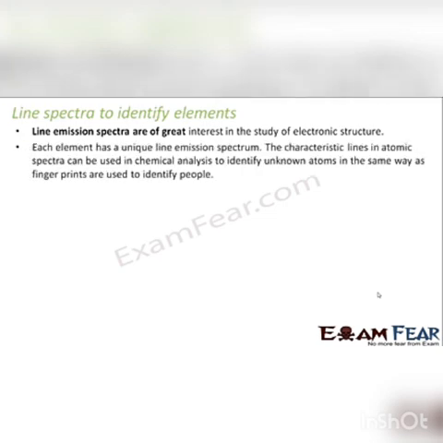Each element has a unique line emission spectrum. This is what I was talking about some time back. I told you, right? Like every human being has a unique fingerprint, so by looking at the fingerprint, you can identify whom it belongs to. Similarly, by looking at the line emission spectrum, you can identify which element emitted this spectrum. The characteristic lines in atomic spectra can be used in chemical analysis to identify unknown atoms in the same way as fingerprints are used to identify people. Very true, right? So where does it find its applications?